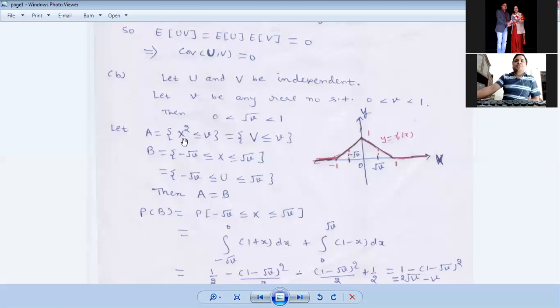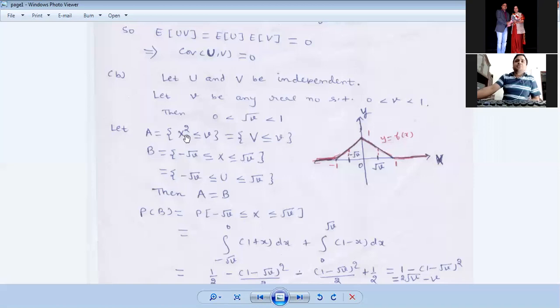This event is A, and B is another event where x lies between minus root v and root v. And what is x? U. So u lies between minus root v and root v. Suppose this is an event B. Now you can observe the two sets. They are actually same: x square less than or equal to v, and x between minus root v and root